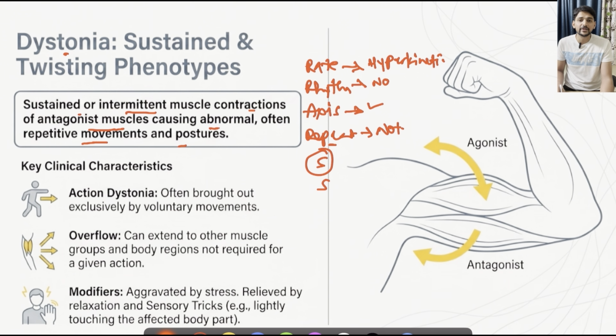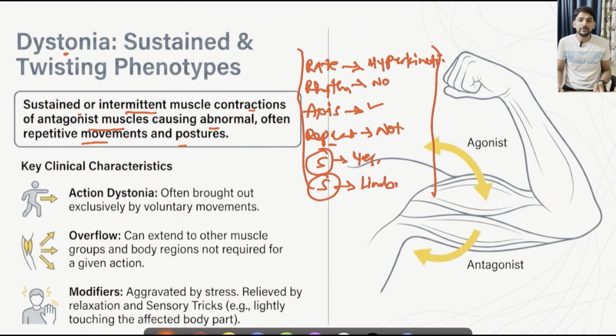And is it suppressible? Yes, we can voluntarily suppress dystonia to some extent. So these are suppressible. And what will be the site? Commonly it will involve limbs. So always try to fit into this mnemonic so that we will be able to understand the concept better.